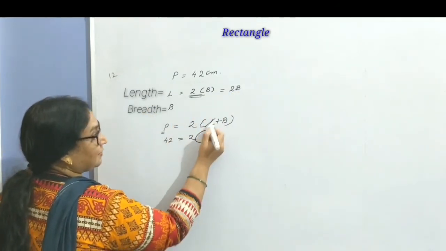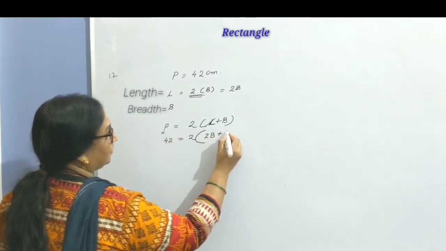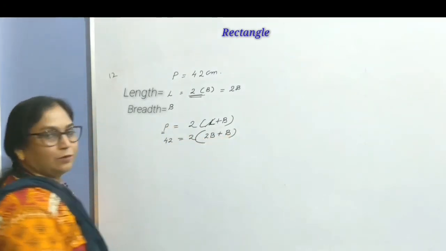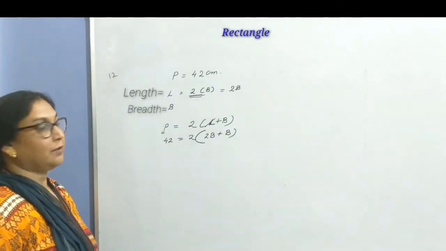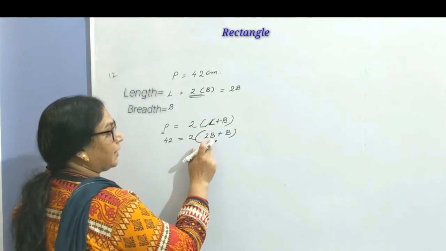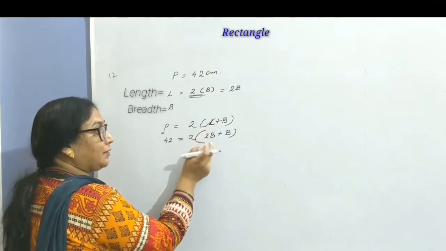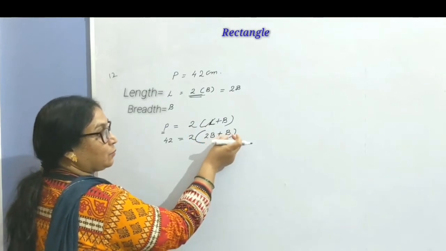So let us replace this length by 2b plus this breadth. Hope it's clear to all.